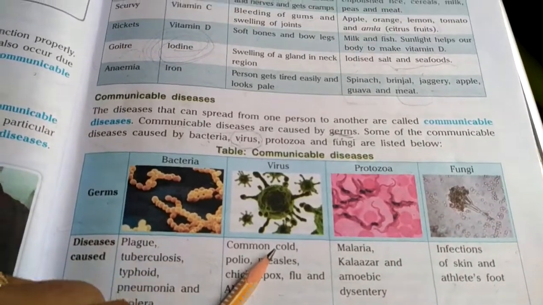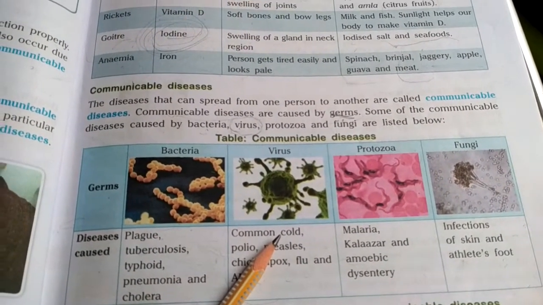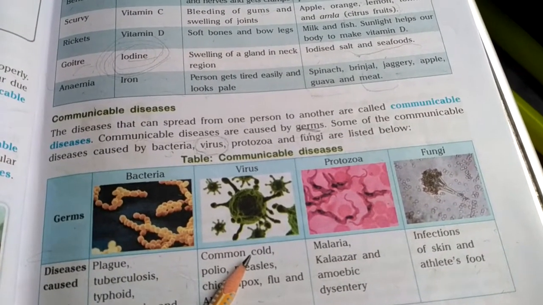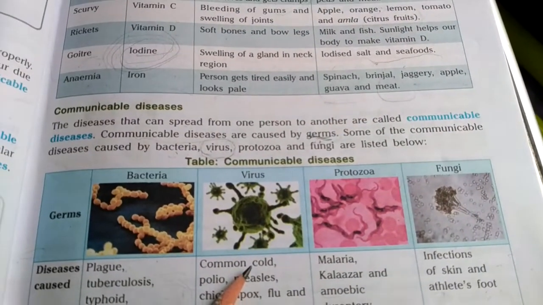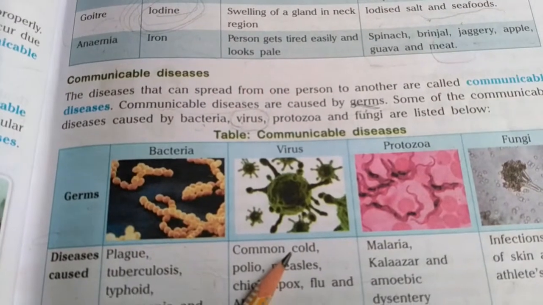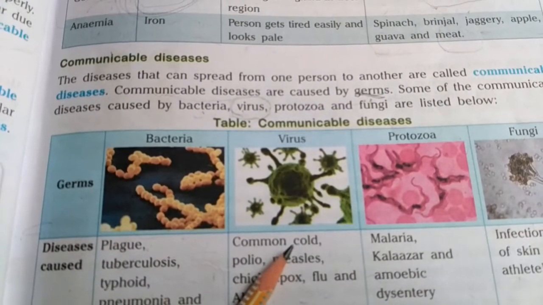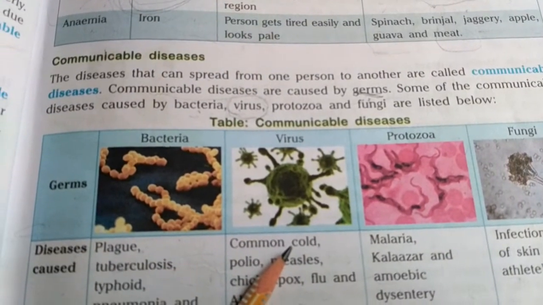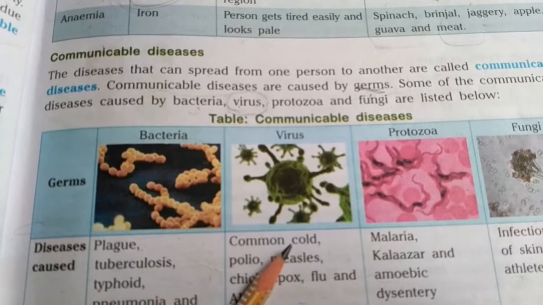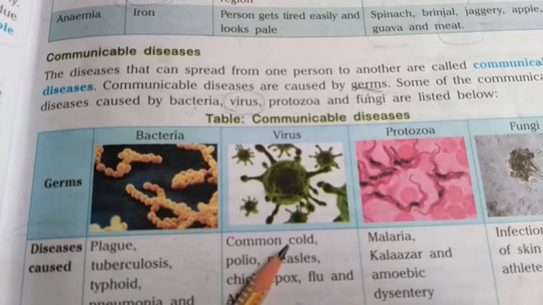Yes, in part third of the video we have discussed communicable diseases, which I have told you are the diseases that can spread from one person to another. Communicable diseases are caused by germs, while non-communicable diseases are caused due to the deficiency or lack of any particular nutrient, vitamins or minerals in an individual, and they cannot spread from one person to another. But the communicable diseases can spread from one diseased person to a healthy person through germs.